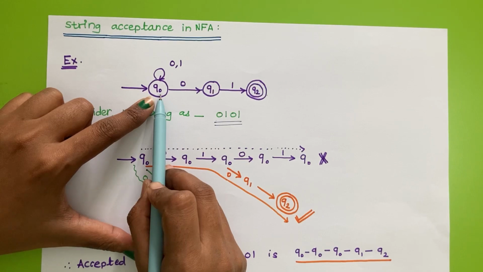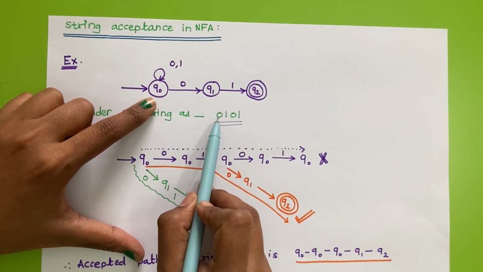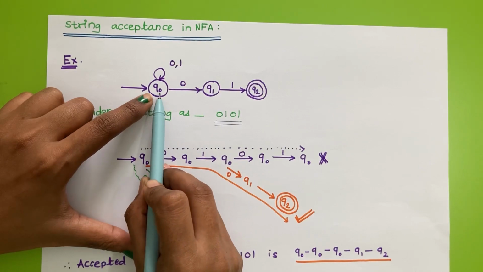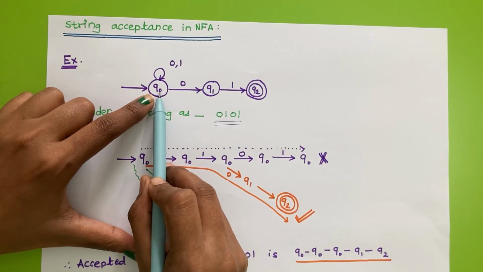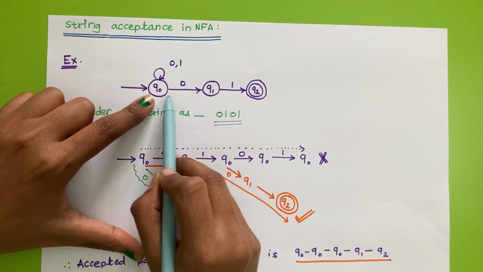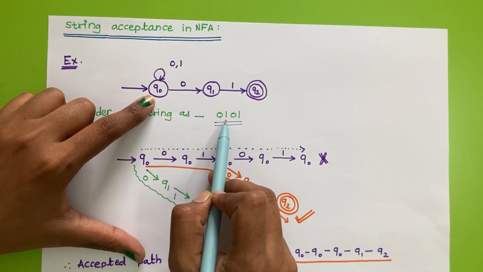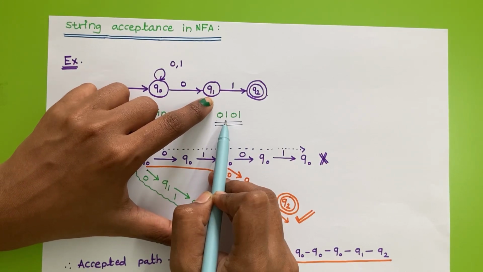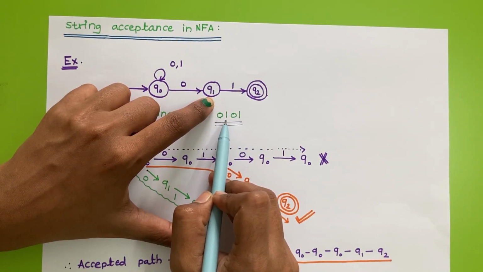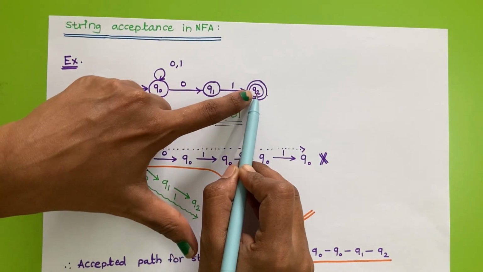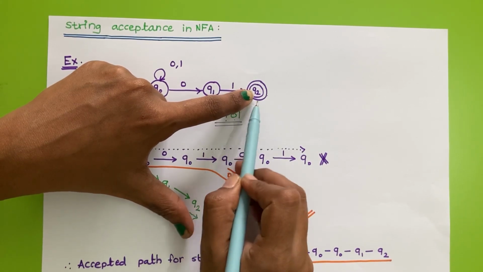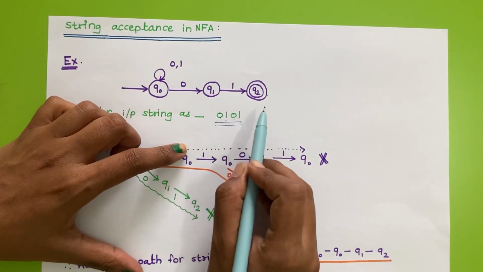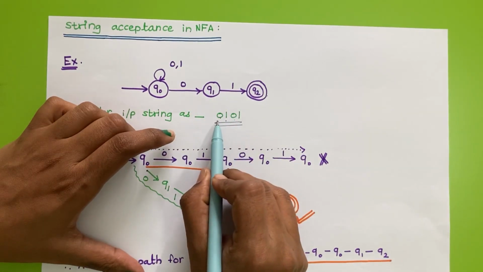Normally, in the case of DFA, how will it work? Suppose 0101. Q0 applied with 0: if we supply 0 input to Q0, then it will go to state Q1. The next input symbol is 1. Now we are at state Q1. If we give 1 input to state Q1, we will reach state Q2. Now the next input symbol is 0, but there is no transition for state Q2, so it will get stuck here and it will read only the string 01.